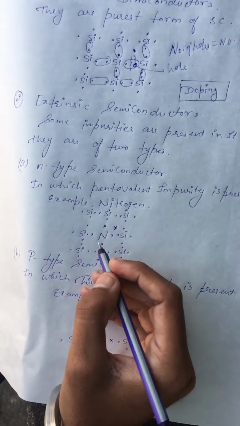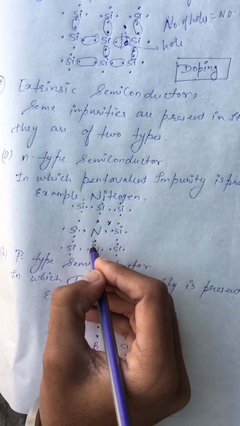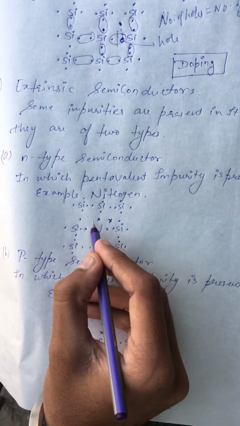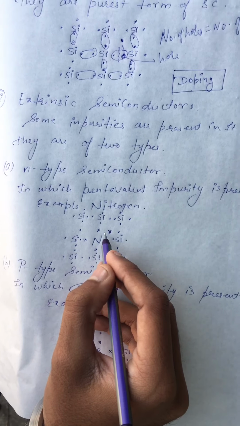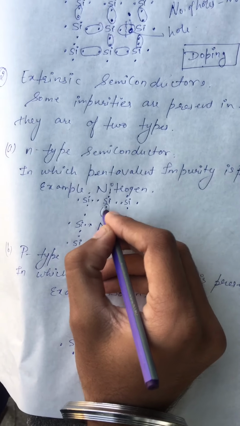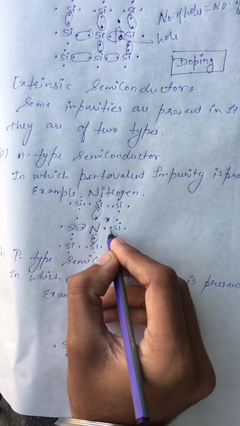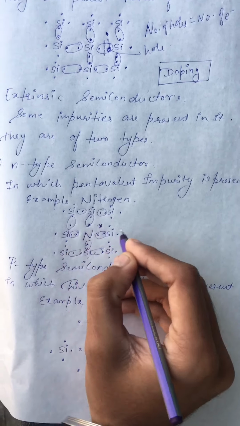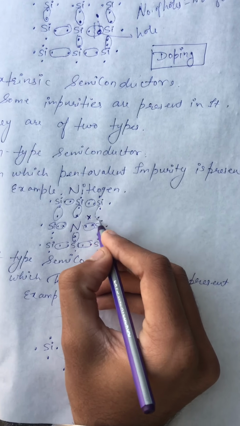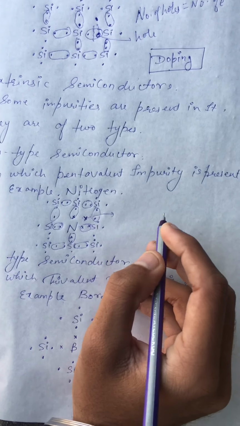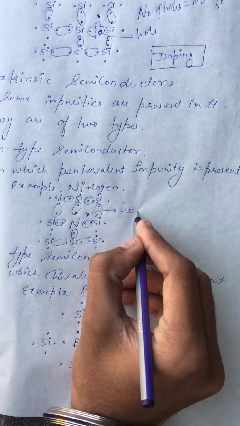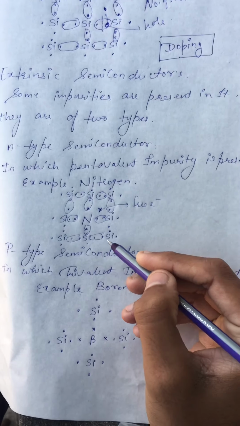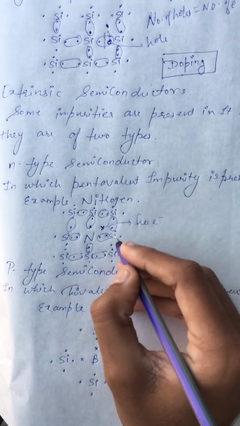So we are taking the example of nitrogen. Nitrogen has 1, 2, 3, 4, 5. The crosses are the outermost shell electrons of nitrogen. This will make bonds with silicon. All the bonds are made, but one free electron is left there. This is the free electron of nitrogen. Now if we provide energy to this structure, what will happen?